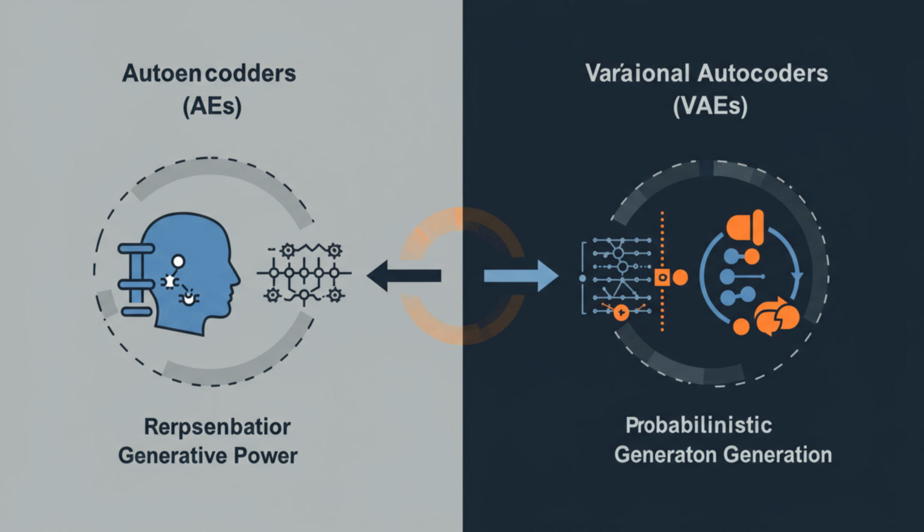Autoencoders provide powerful representation learning, while variational autoencoders extend this for robust generative capabilities.